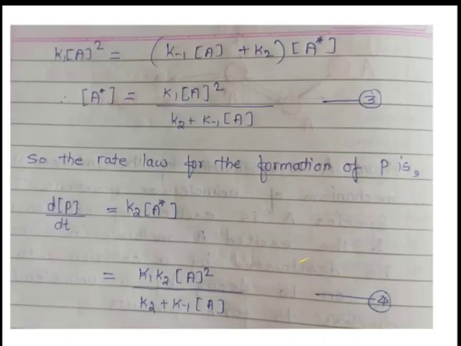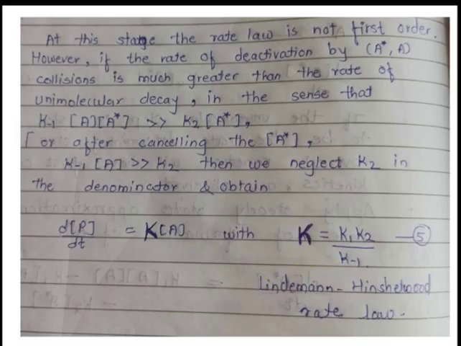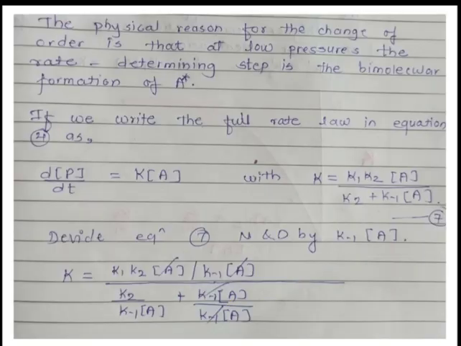See, this is the equation: K1 K2 into concentration of A square divided by K2 plus K minus 1 into concentration of A. So the same equation is taken here. So, K is equal to K1 K2 into concentration of A divided by K2 plus K minus 1 into concentration of A.